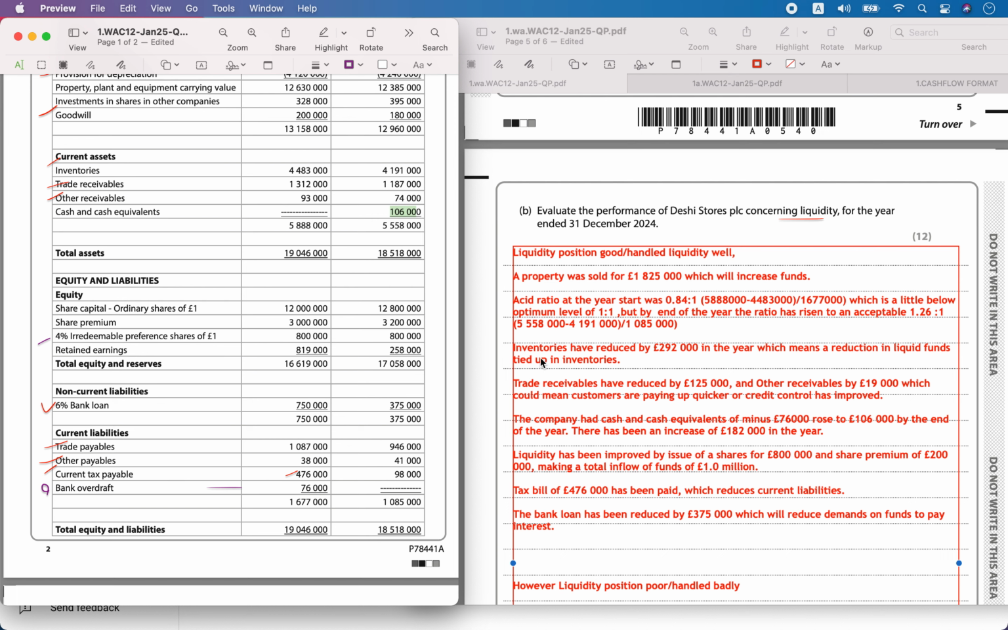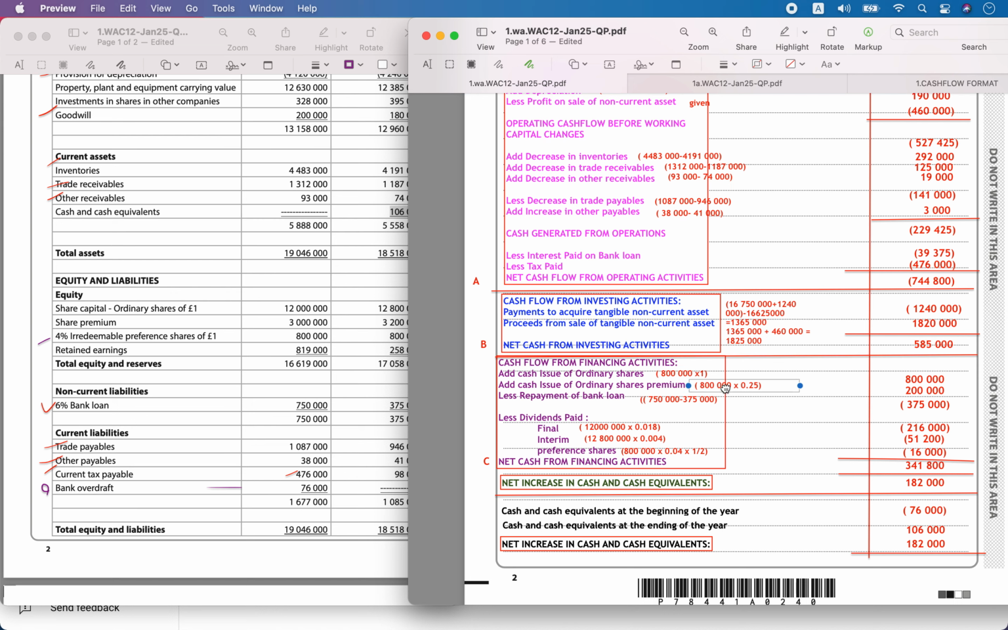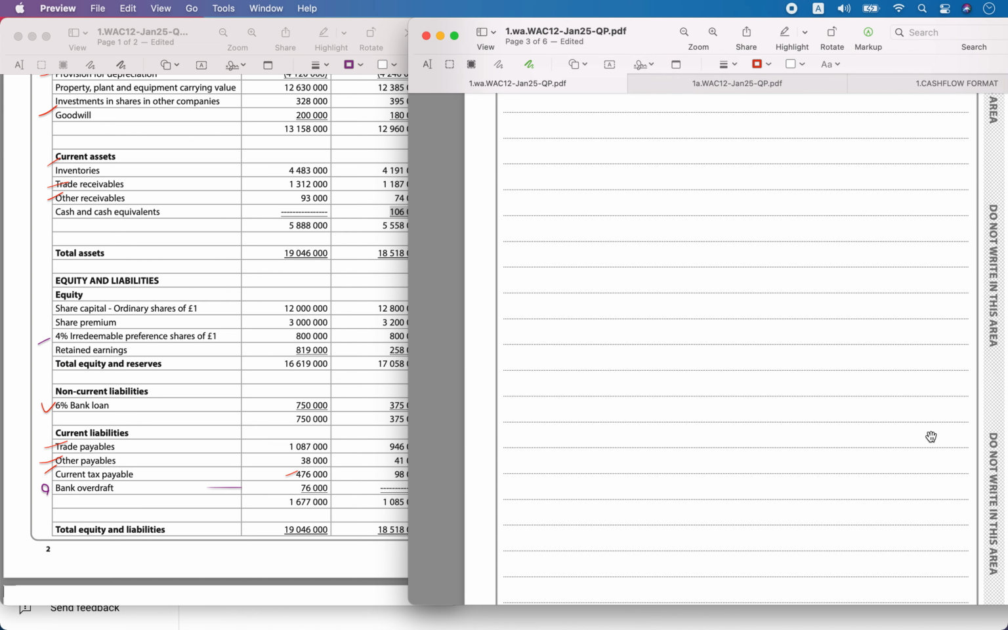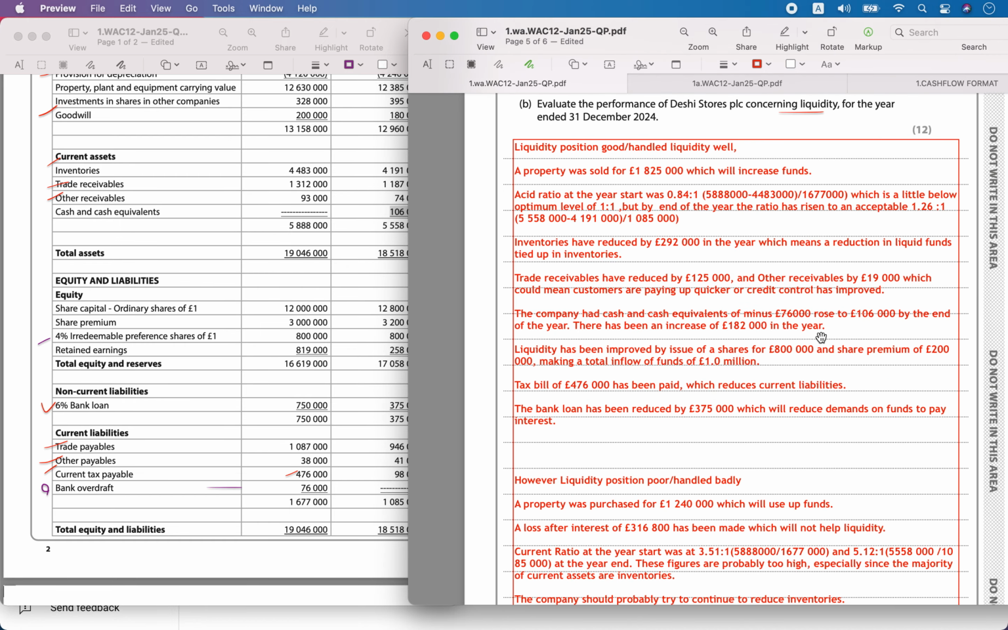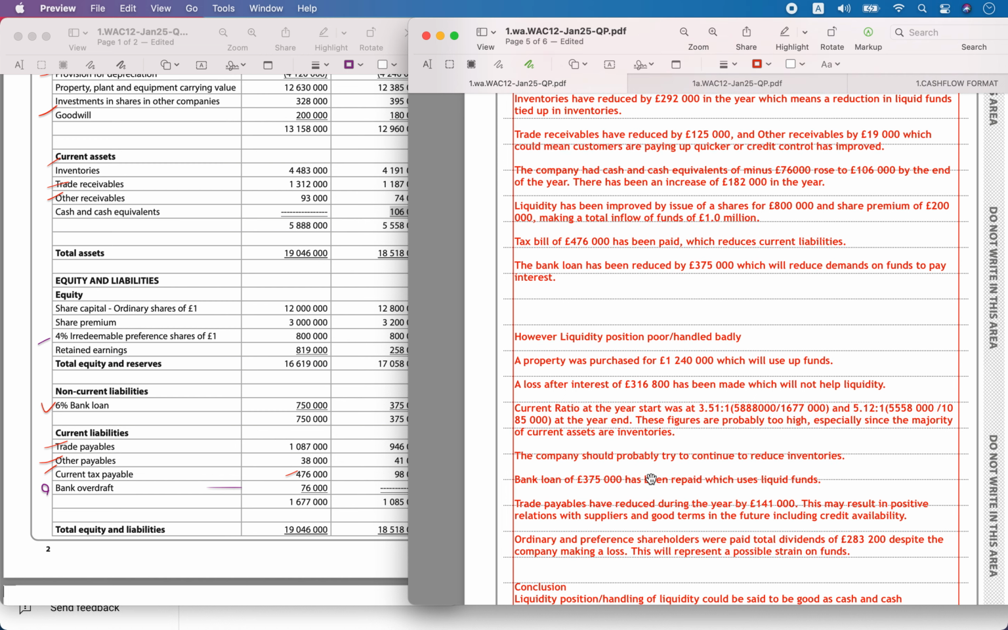Liquidity has also improved by the issue of shares of 800,000 and a share premium of 200,000, which we calculated earlier. This resulted in 1 million worth of liquid funds flowing into the business. Then tax of 476,000 was paid off, so it is going to reduce the current liabilities. The bank loan was reduced from 750,000 to 375,000, which is also going to reduce the amount of interest paid.